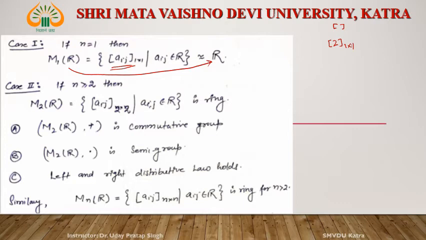This is a commutative group. The set of matrices satisfies all 5 properties of an abelian group.